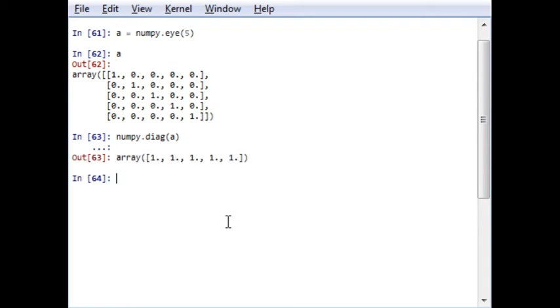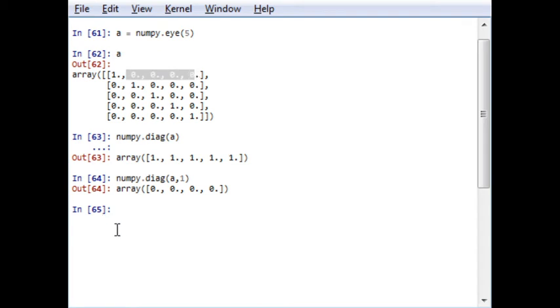Now instead of this, I want to extract the diagonal elements that are in the upward direction. The output will be 0 0 0 0, the upward direction. Now instead of +1, if I go for -1, it will generate the downward direction, that is 0 0 0.